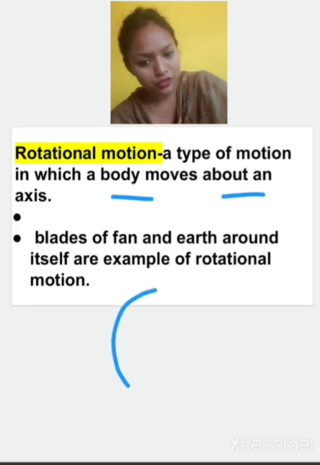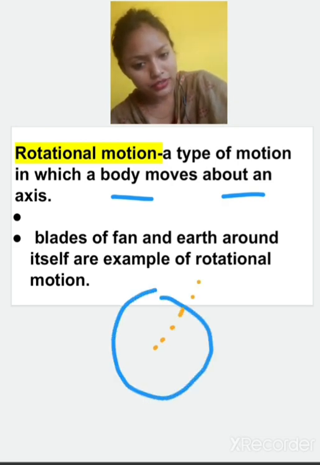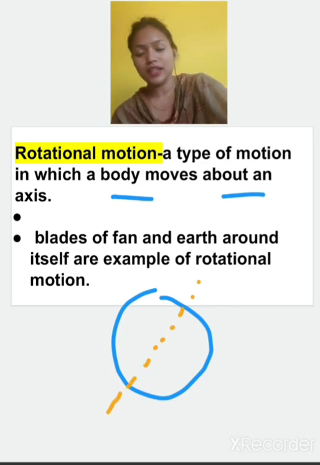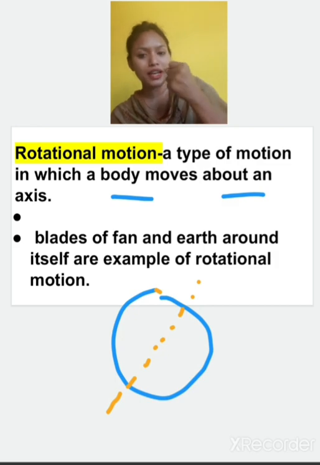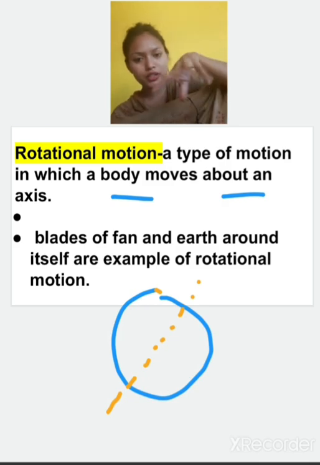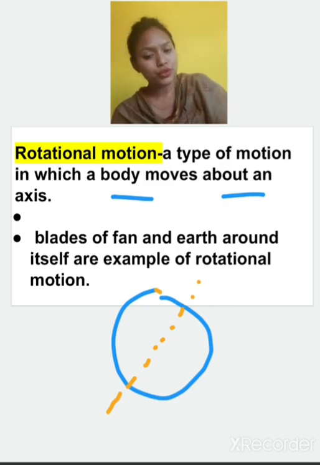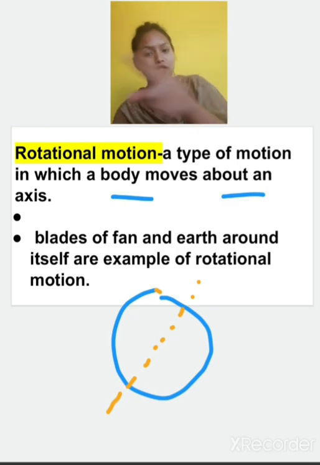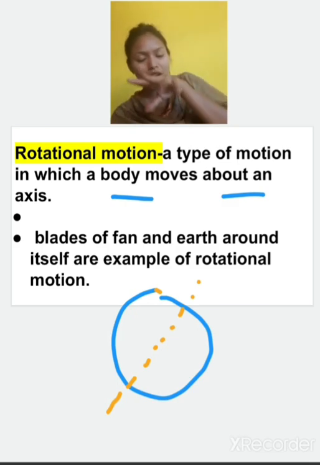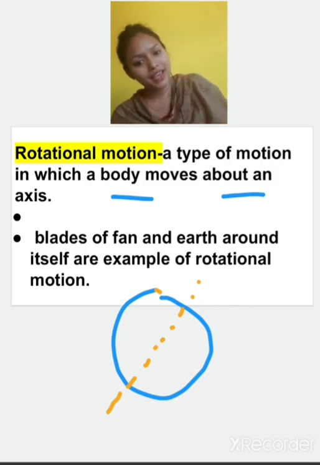As in the case of the earth, this is the tilted axis of the earth. You all know this is the tilted axis of the earth. So the earth revolves around this axis only, like this. It will not change position, it will only move like this. That is the rotational motion. It will not change its position, it will move around its own axis only.